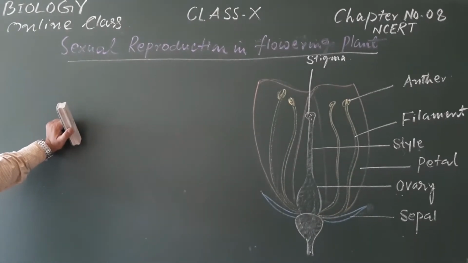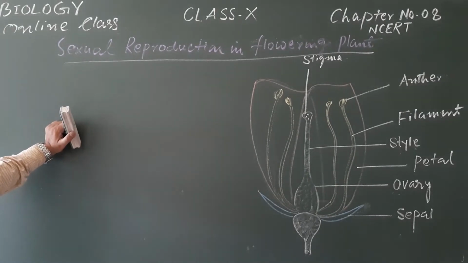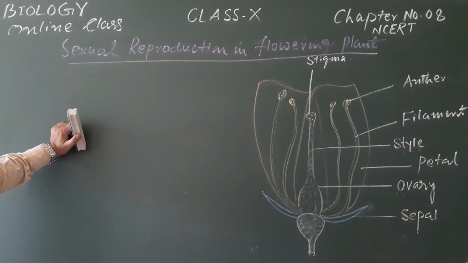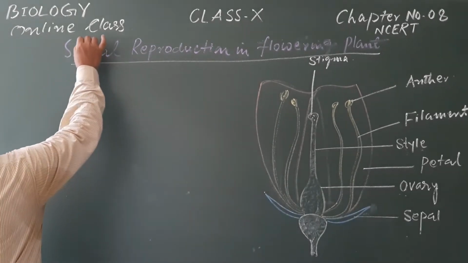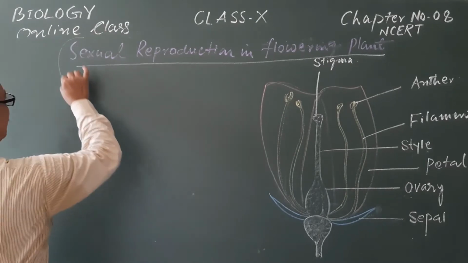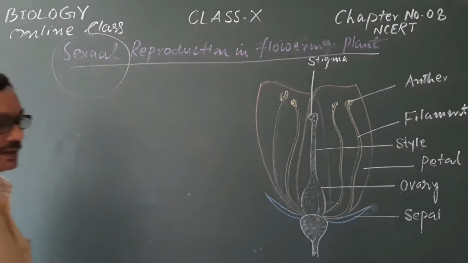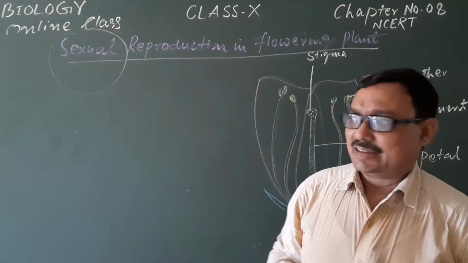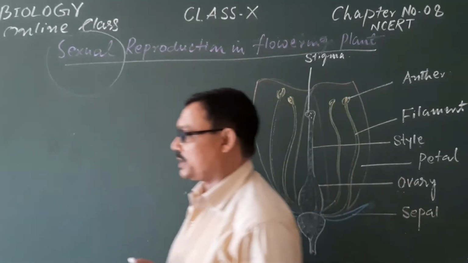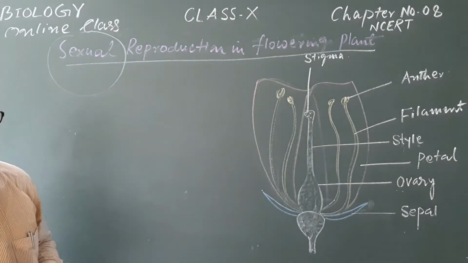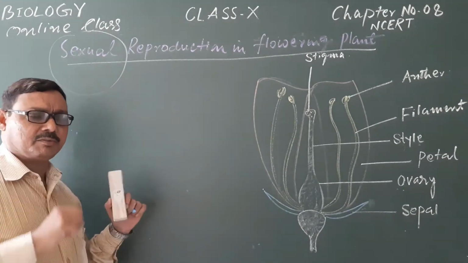So these things are common for all the sexually reproducing organisms. But here now we want to know specifically what will happen during the process of sexual reproduction in flowering plants. You well know that sexually reproducing organisms have specialized cells, that is the germinal cells, and the reproductive part will produce germinal cells.